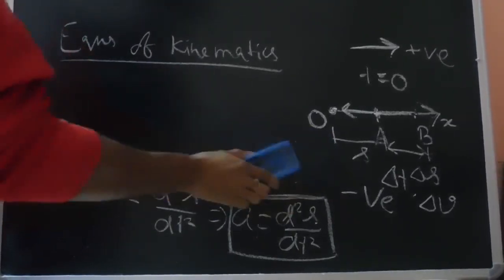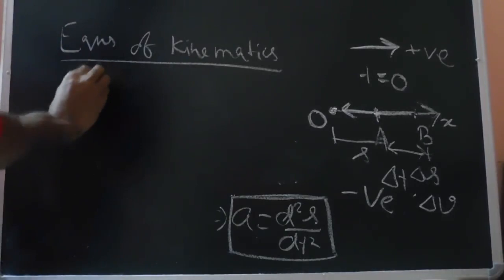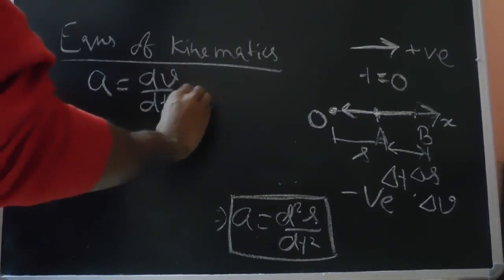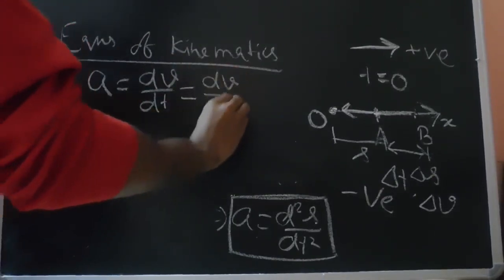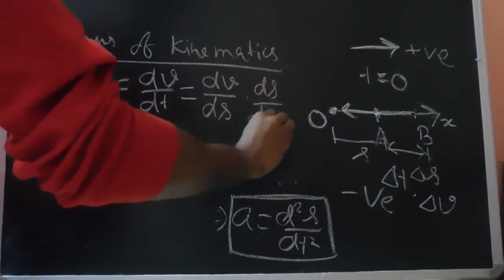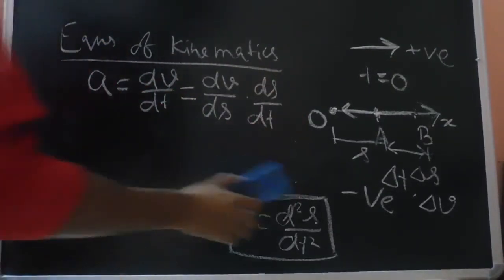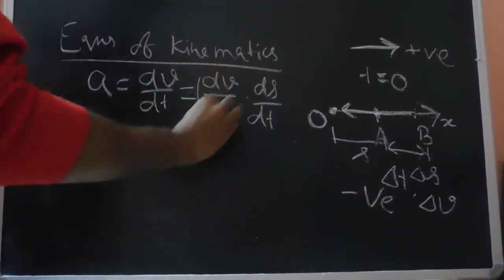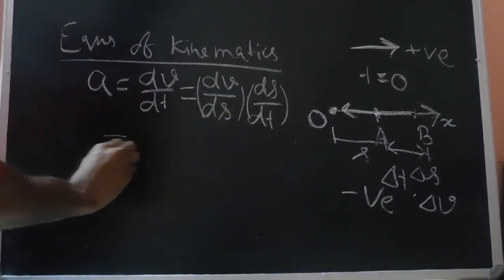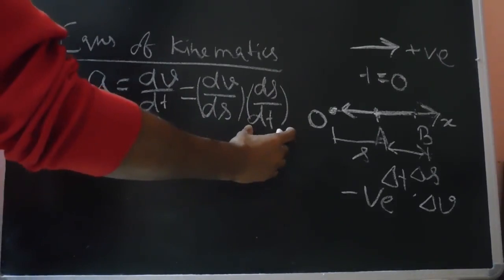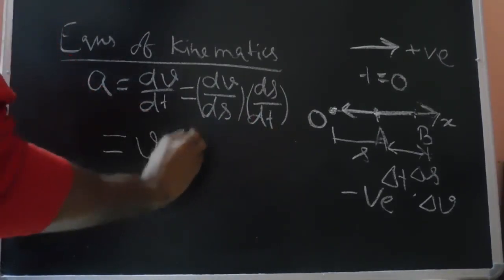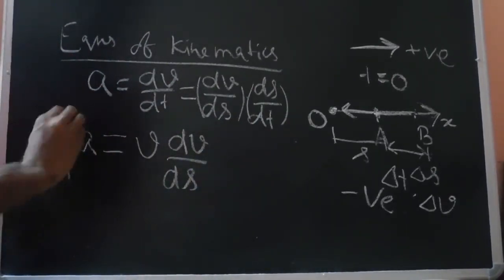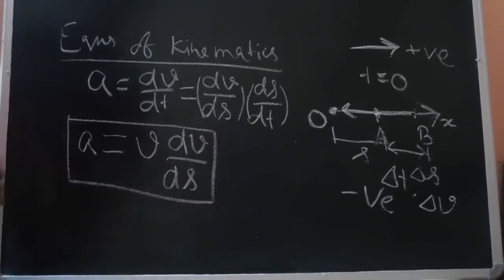So we have another equation. Let's say we can write down the acceleration again as dv by dt. So this we can algebraically manipulate as dv by ds times ds by dt. So the rules of differentiation I hope are known to all of you. This is a rule of differentiation. We can use it like a product rule. So this dv by ds is there. So ds by dt is nothing but our velocity. So we can write the acceleration as v times dv by ds. So this is again another one of our kinematic equations.